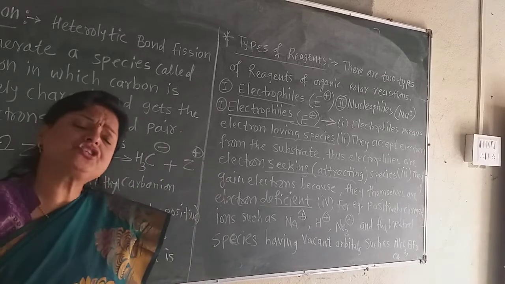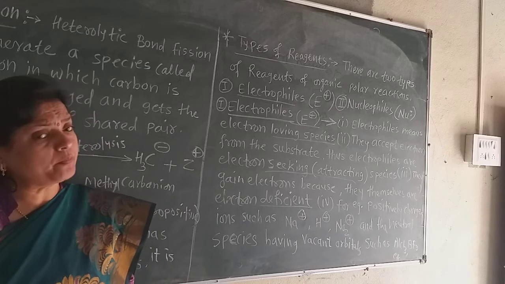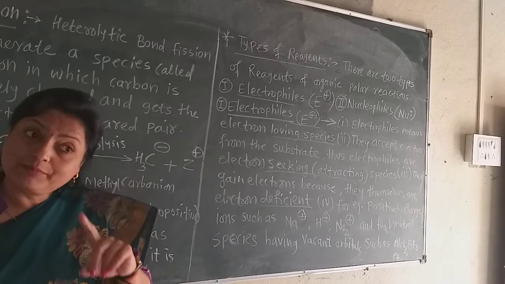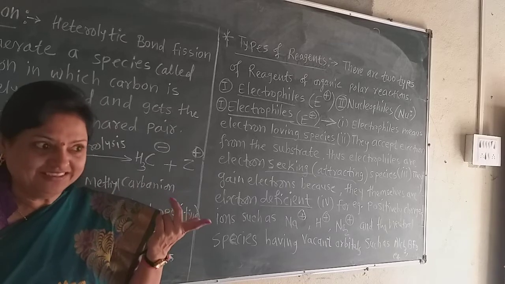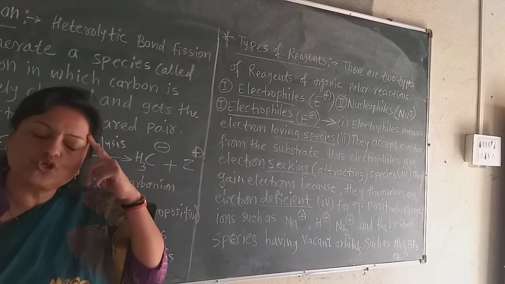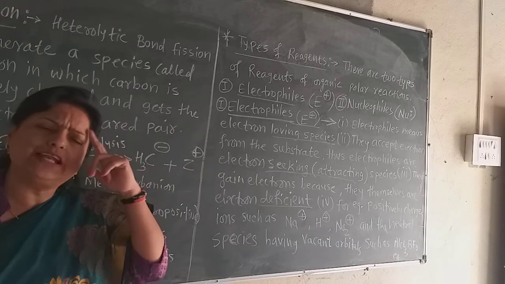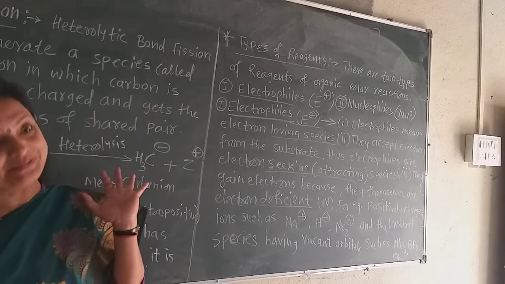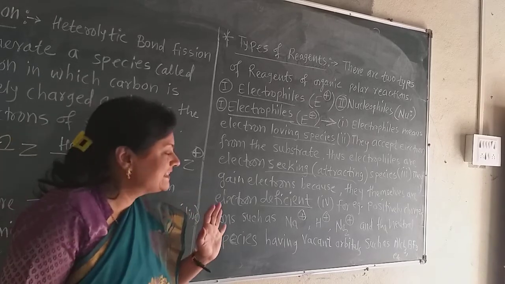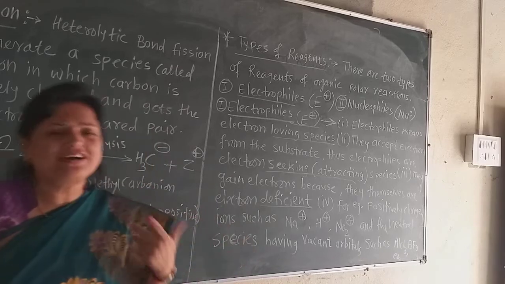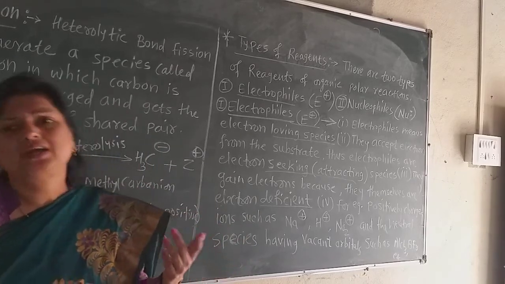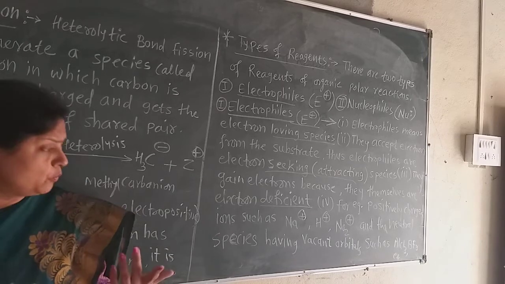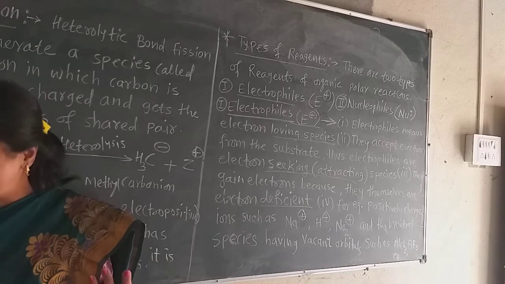Now which are such electrophiles? Which are the examples of electrophiles? Remember that though the name is electrophile, they have the positive charge. Electrophiles means electron loving. So always remember, electron loving electrophiles means having positively charged species or electron deficient species. For example, positively charged ions Na+, Ca2+, Mg2+, any positively charged ion, H+, NO2+, all these are the electrophiles.